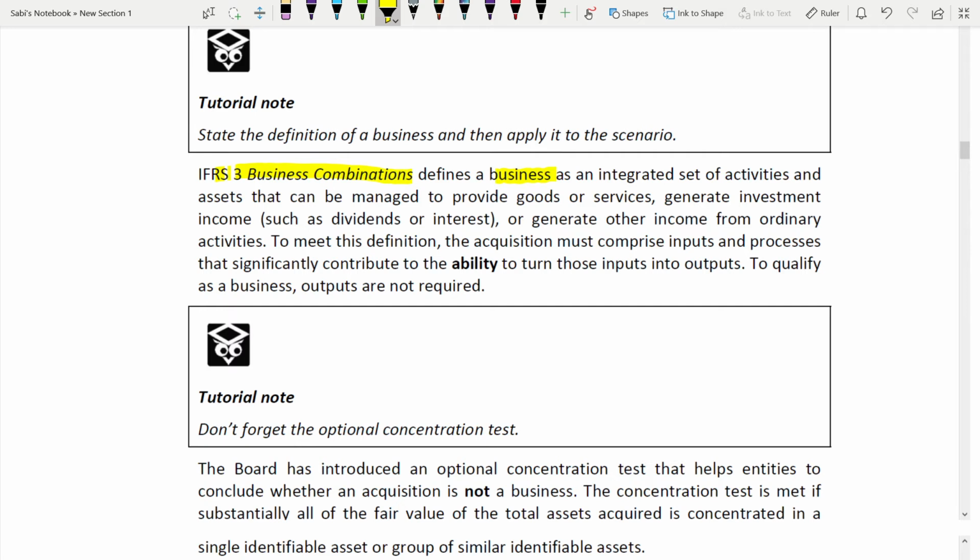So it generates income also. If you're using an asset to generate income, it meets the definition of a business. What are those incomes? It could be dividend, it could be interest. Okay. Or generate other income from ordinary activities, even for other income also. So to meet this definition, okay, an acquisition must comprise inputs and processes that significantly contribute to the ability to turn those inputs into outputs.